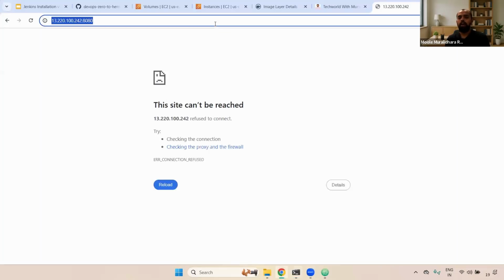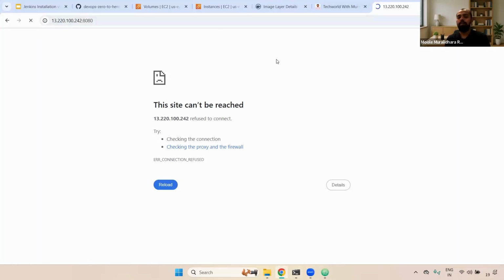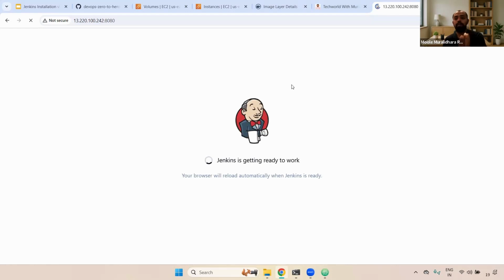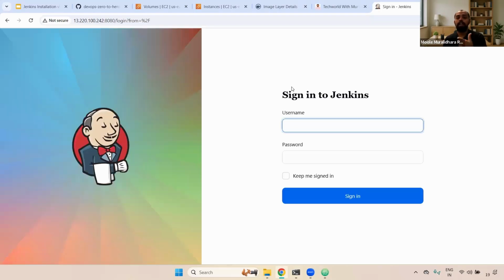If you go and check it here, whatever we have configured, for example the username Murli, and also we have logged in, everything you can see. It won't ask again from scratch, because we mounted that EBS volume. That's why the data already exists, and you can directly use this username and password to sign in to Jenkins.